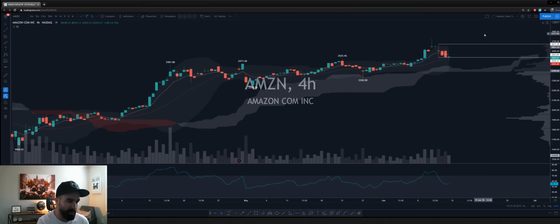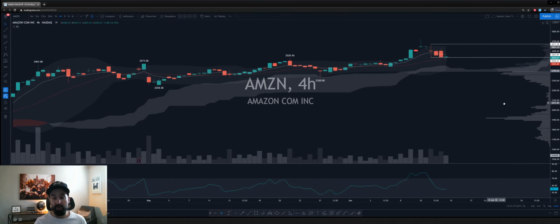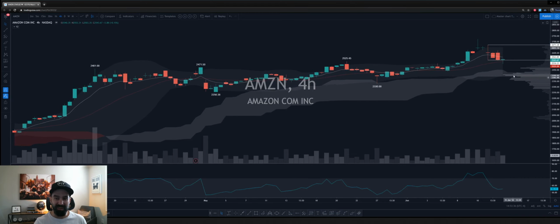But we want to know where are the key high volume nodes. And again, if we're coming back down to a high volume node area, we should anticipate that we're going to start to see some pressure here for a curl, for a move back to the upside, because we should be coming into some support. That's how you would use the volume profile.